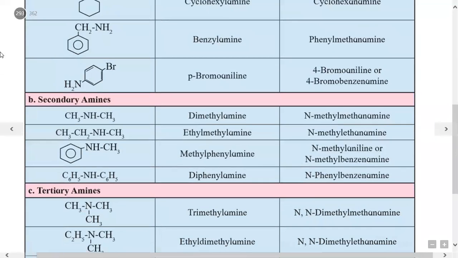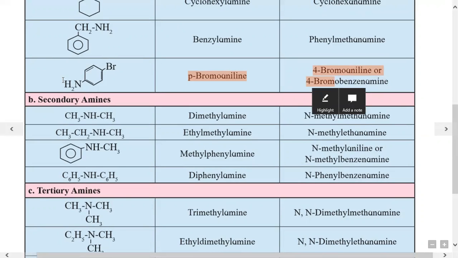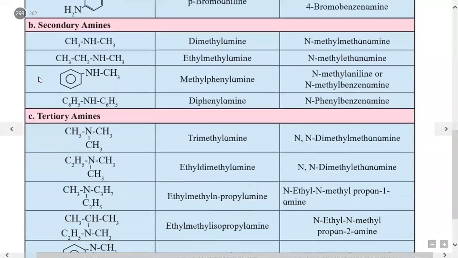Then last example in primary amine is benzene ring bonded with bromine and NH2 group. So they are present at para position, hence the name given as parabromoaniline, or para position is a 4th position, and therefore called as 4-bromoaniline, or this aniline is also called as a benzenamine, therefore called as 4-bromobenzenamine. So these examples we had studied for primary amines.